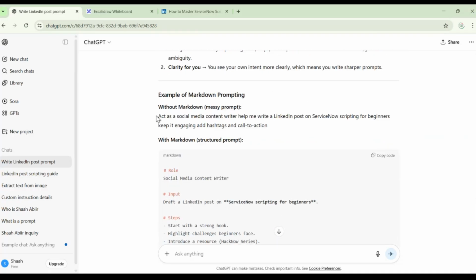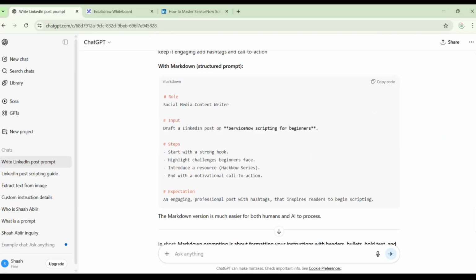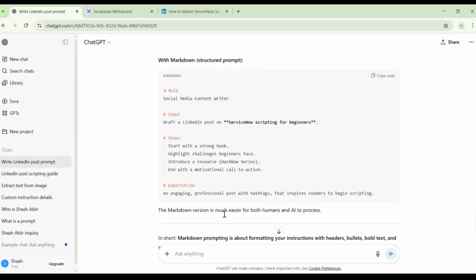Just see. Act as a social media content writer. Help me write a LinkedIn post on this. The role is this, the input is this, the steps are these. It has given the step expectation. The markdown version is much easier for both humans and AI to process.